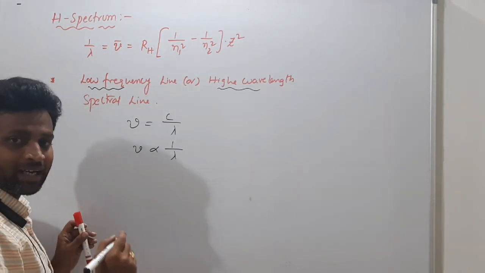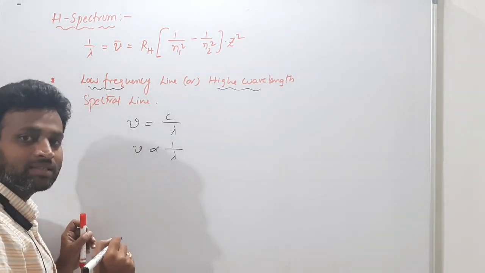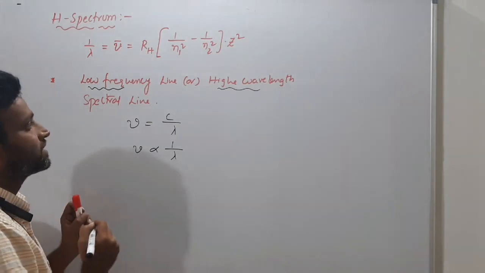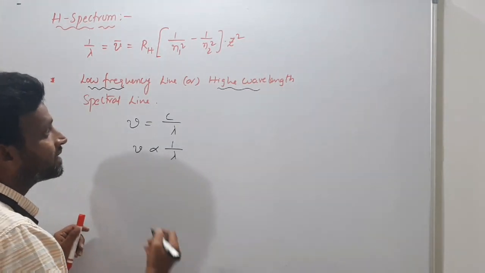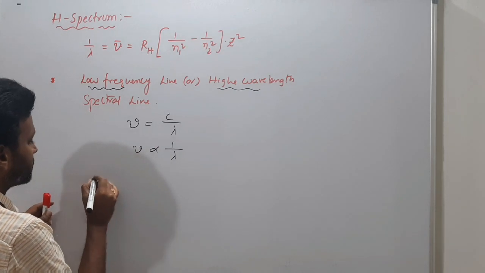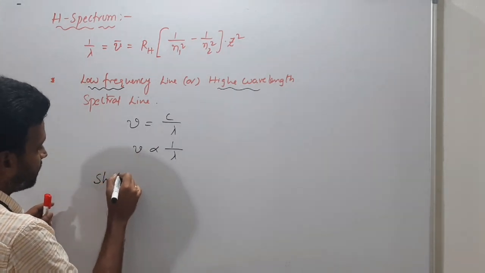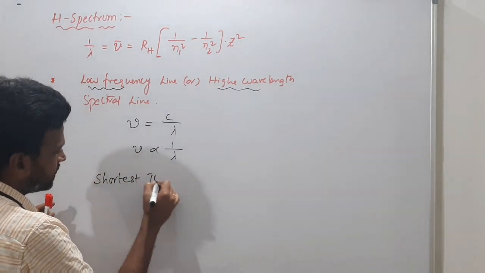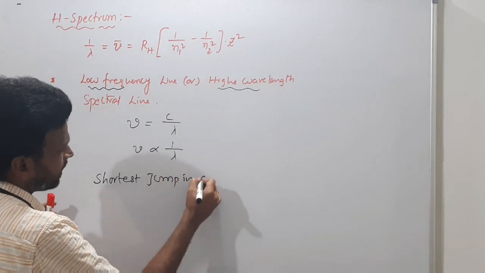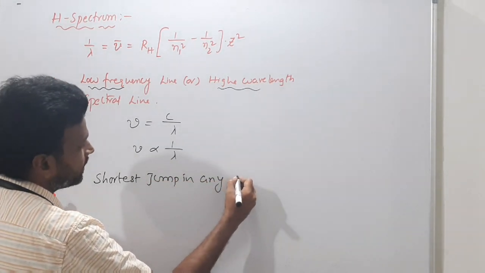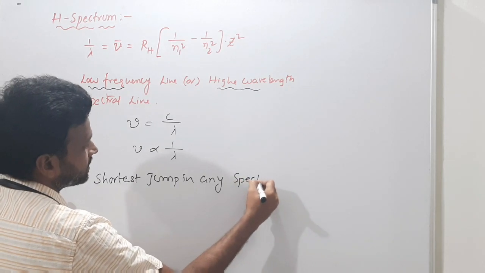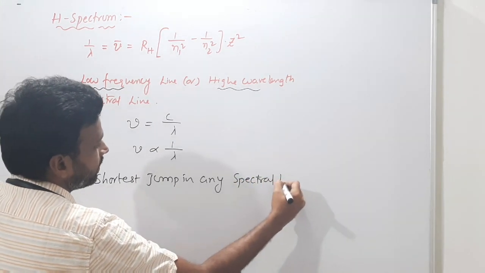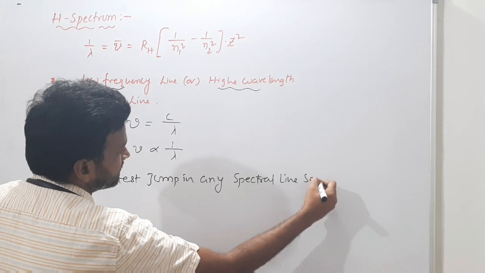So which spectral line do we call the lowest frequency spectral line or highest wavelength spectral line? It means the shortest jump in any spectral line series.